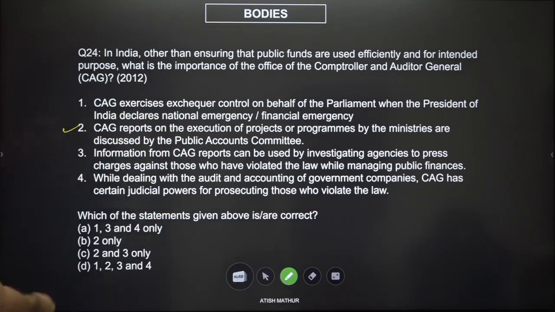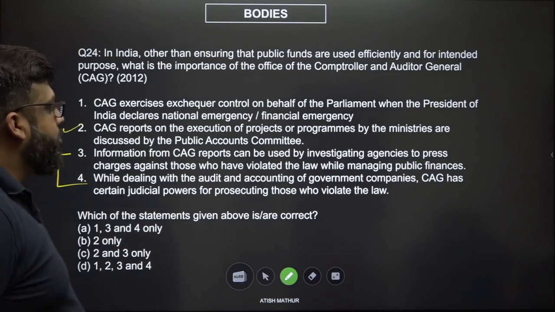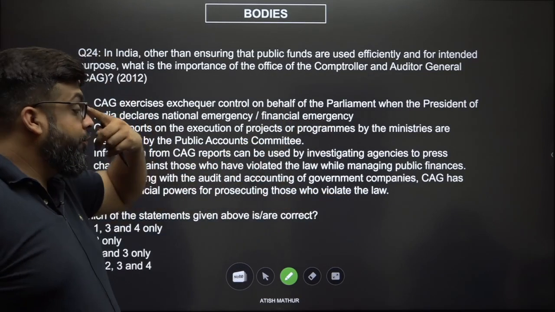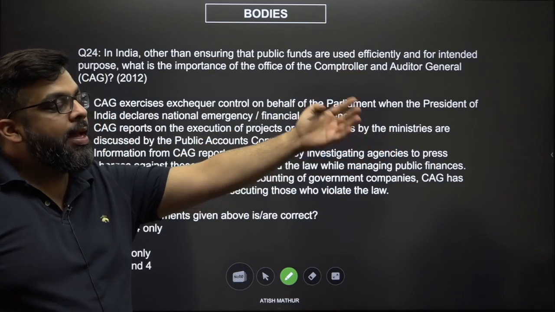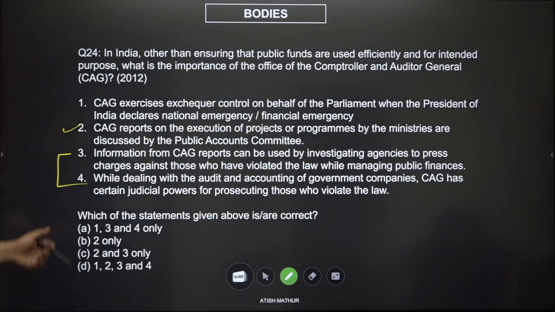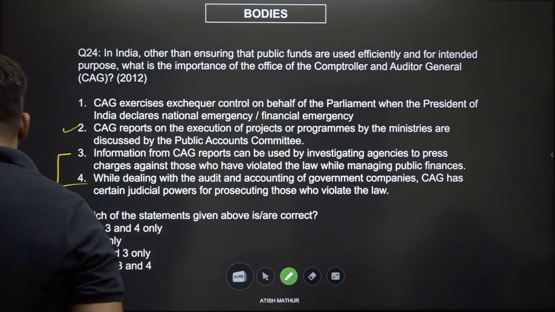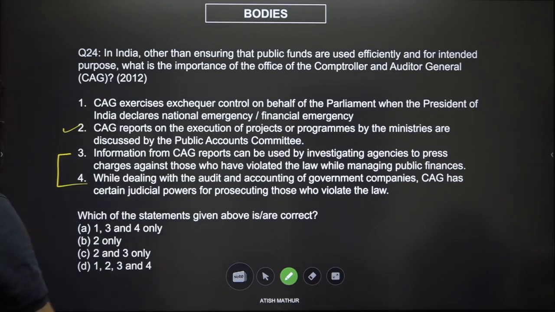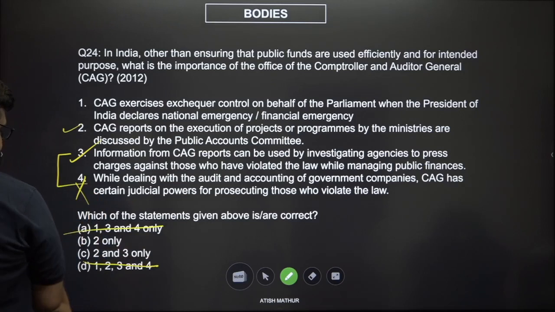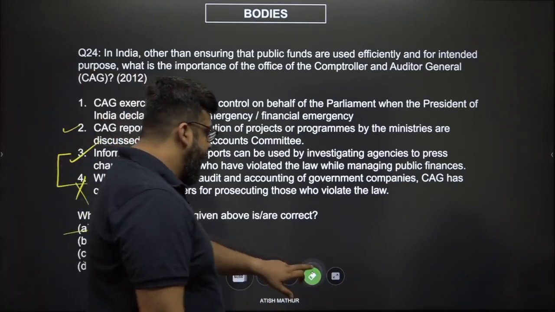All right, now think about it. Option number 3 and 4 seem to slightly be contradictory. If information from CAG can be used by investigating agencies to press charges, and CAG also has judicial powers to prosecute, if you are the one helping people gather evidence and you're also the one giving a judicial decision, isn't that contradictory in the first place? So between 3 and 4, only one can be correct, and therefore between 3 and 4, it seems that 3 is a better option. There we go. So 4 is incorrect. So anything which has 4 in it gets eliminated, and 2 and 3 are correct options. So the answer should be C, 2 and 3.